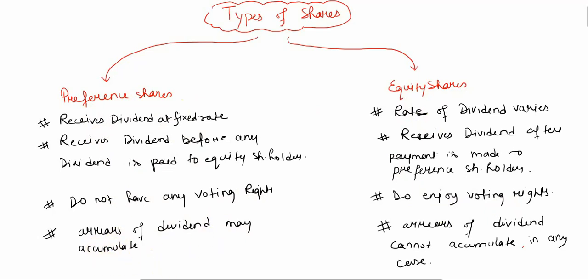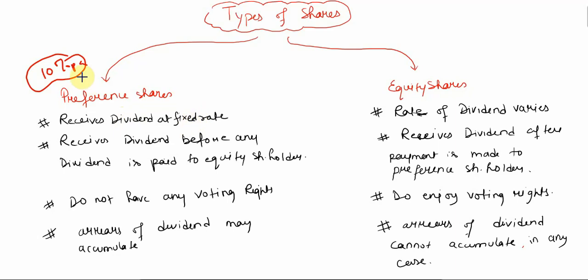See, we all know that the return on shares depends upon the profitability of the company. If the company makes a good amount of profit, then they will get good returns from the company. If the company doesn't make a good amount of profit, then the shareholders might not get a good amount of return. But when it comes to preference shareholders, let's say they have mentioned that a 10% return will be provided annually, per annum, to preference shareholders.